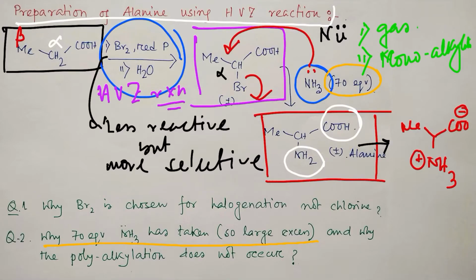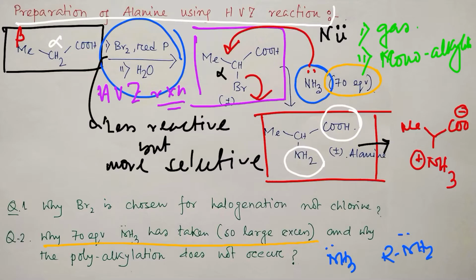Now a simple question may come to your mind: Sir, you are telling about monoalkylation, but logically, and generally what we observe, if we compare ammonia versus RNH2, RNH2 is more nucleophilic because of the plus I effect of R. But why is the same phenomenon not happening in this case? See, just look at the groups.